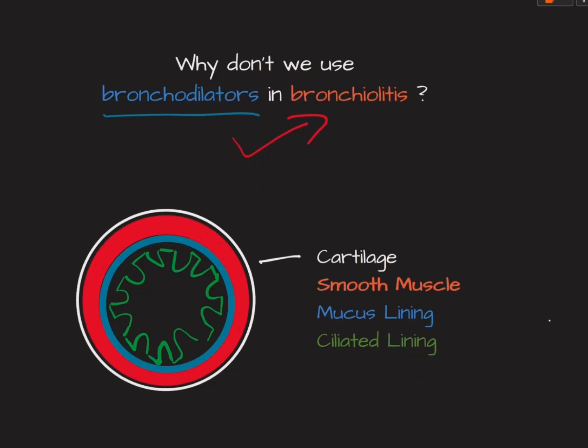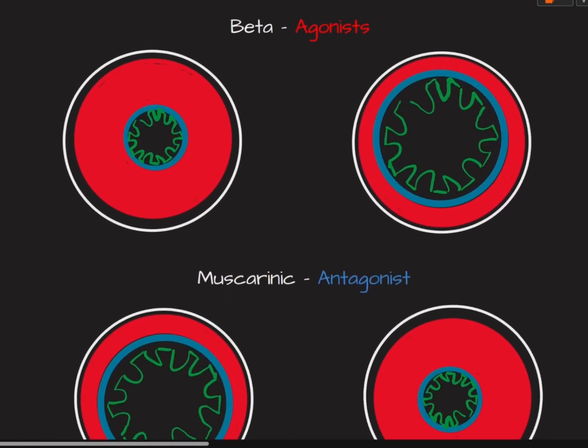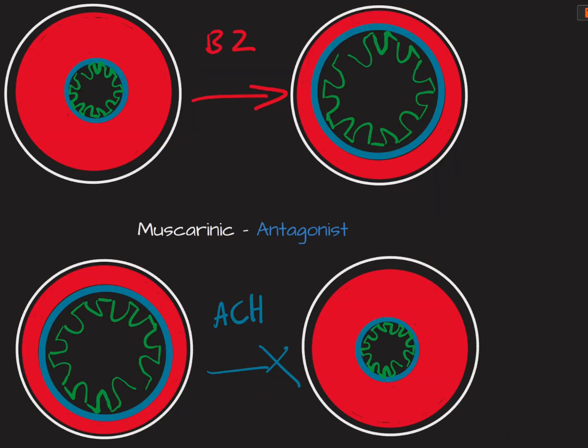Beta agonists and muscarinic antagonists work on the smooth muscle layer of the airway. Beta agonists, like salbutamol, work by stimulating B2 receptors, and this relaxes the smooth muscle in the airway. Muscarinic antagonists work by preventing acetylcholine-mediated bronchoconstriction, so they prevent bronchoconstriction.